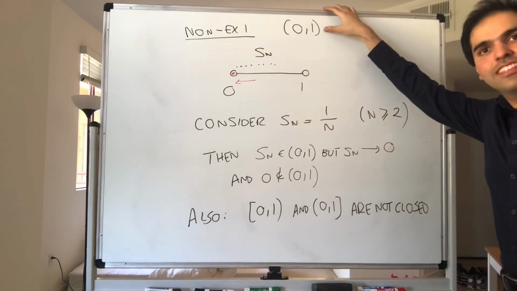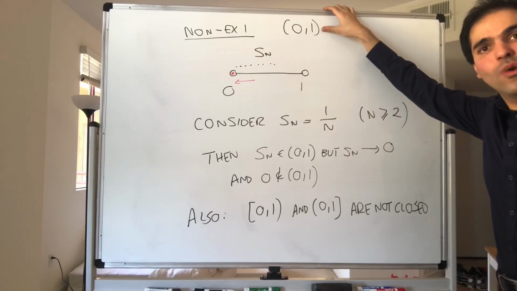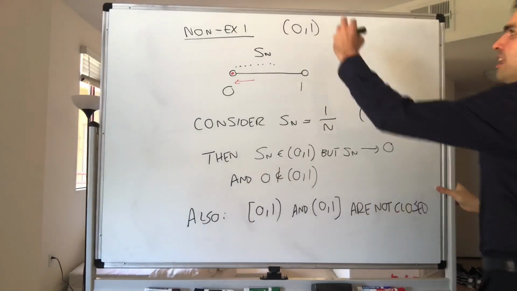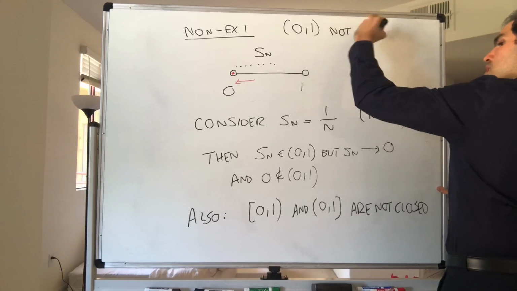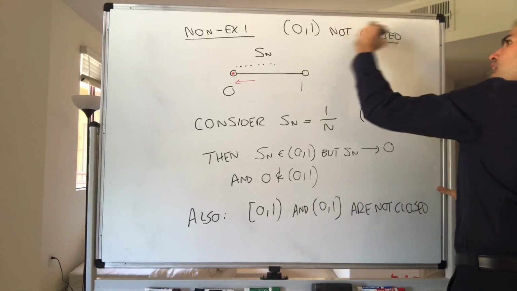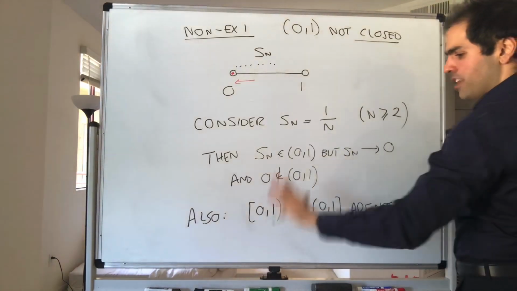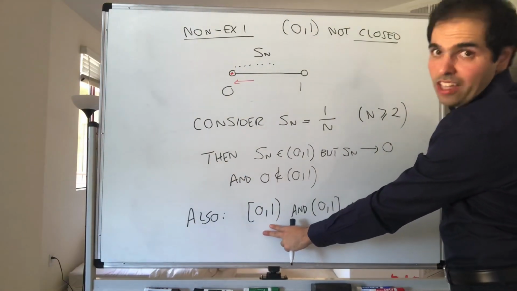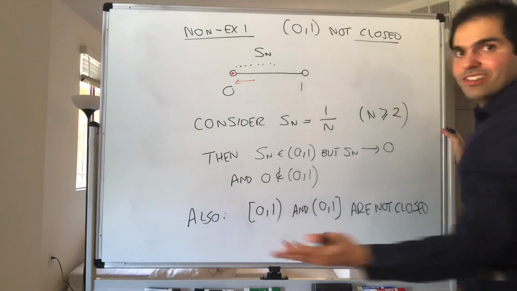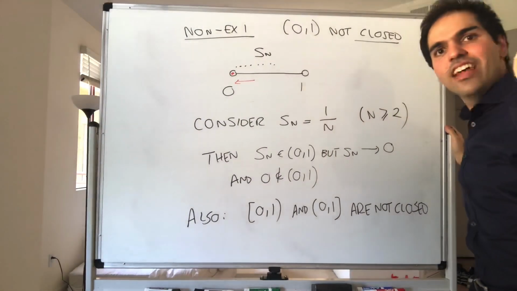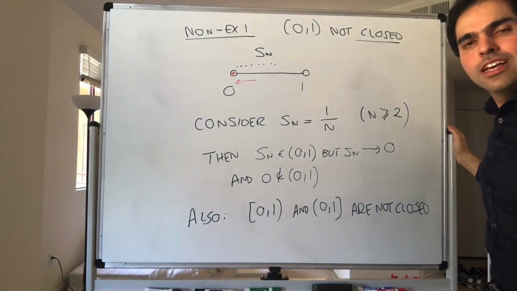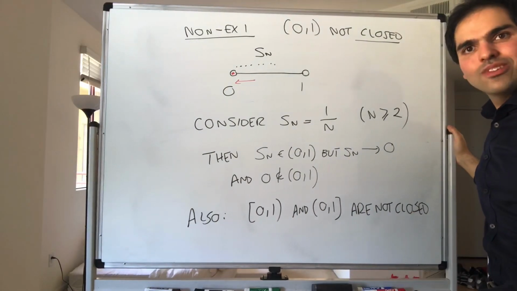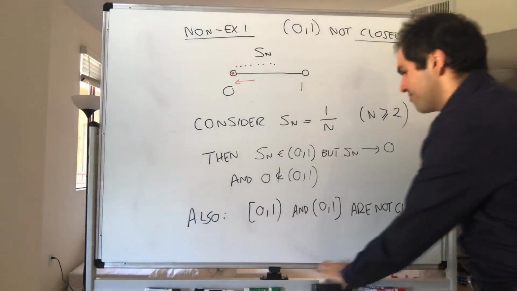I want to emphasize the opposite of closed isn't open, because this interval is not closed. However, for example, this interval is not closed, but it's not open either. So there are sets that are neither open nor closed, but also there are sets, it turns out, that are both open and closed. Those are called clopen sets.